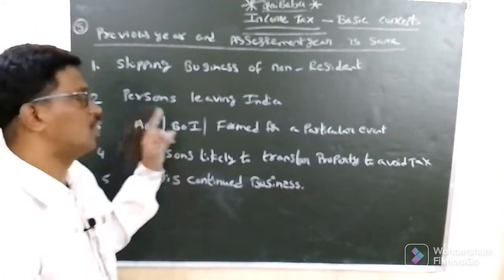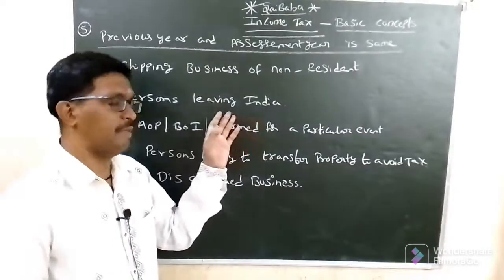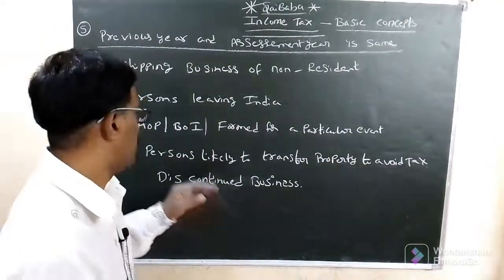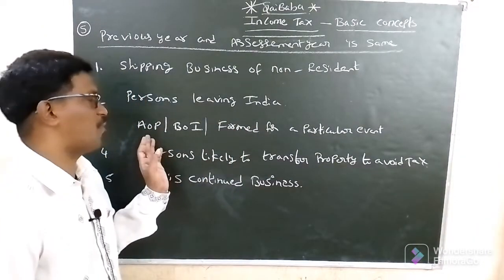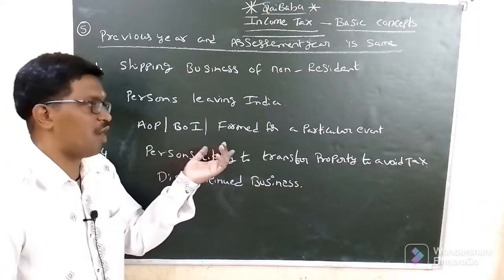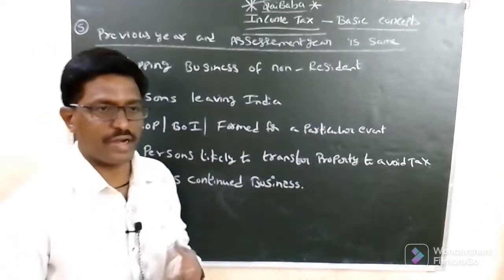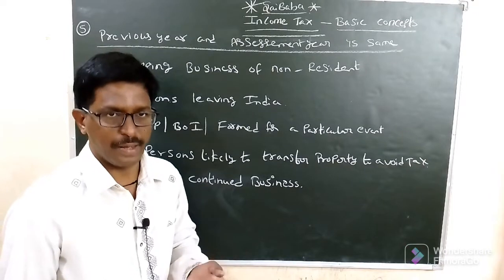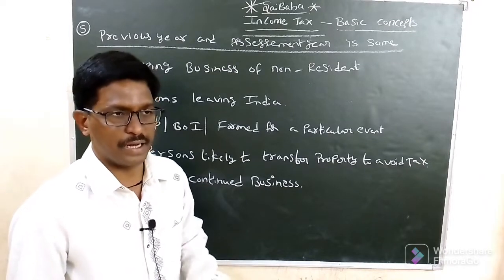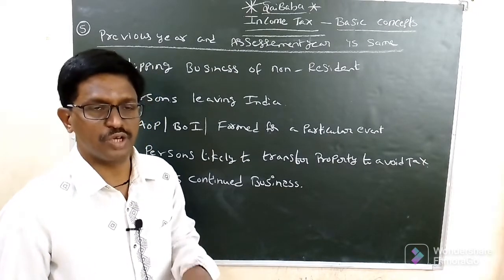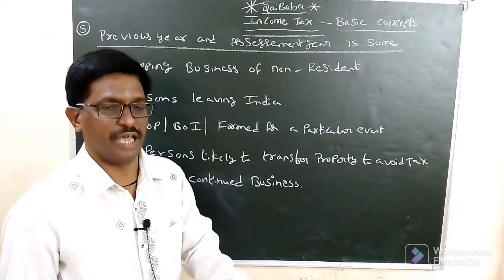So the person who lives in India will be taxable in the same year. Next, AOP, Association of Persons, a body of individuals formed for a particular event. If anyone is conducting a particular event like IPL matches, they are conducting a particular season, that amount will also be taxable in the same year.